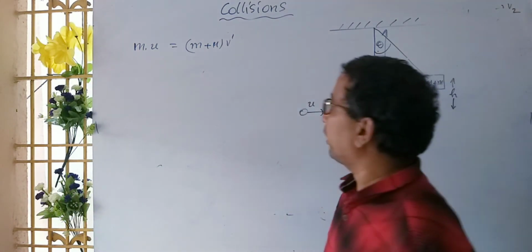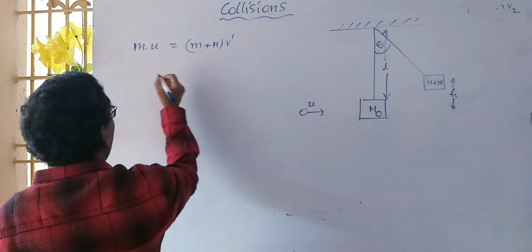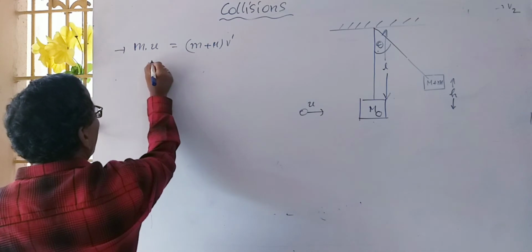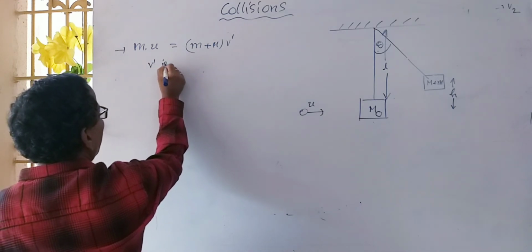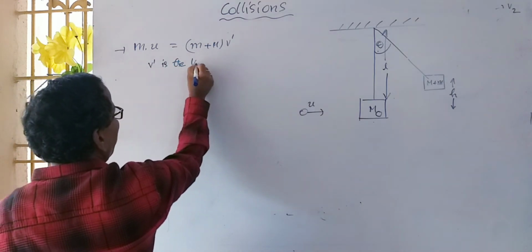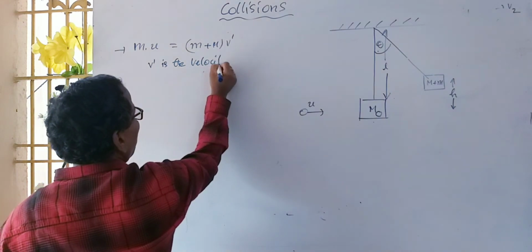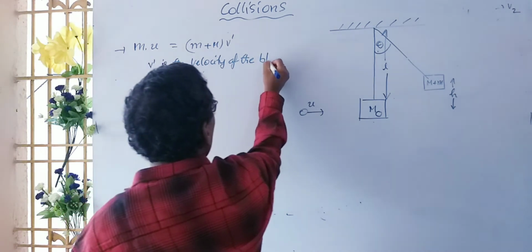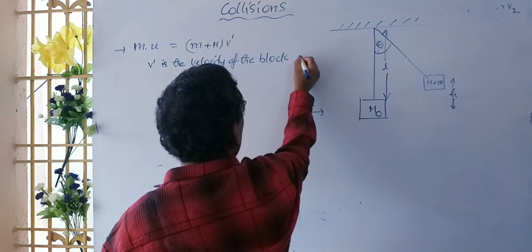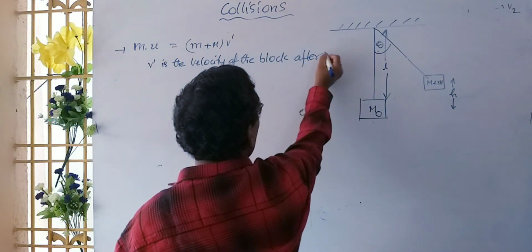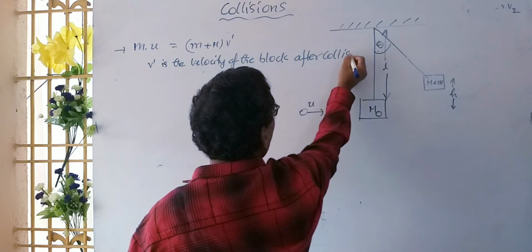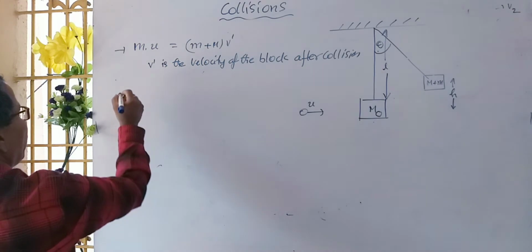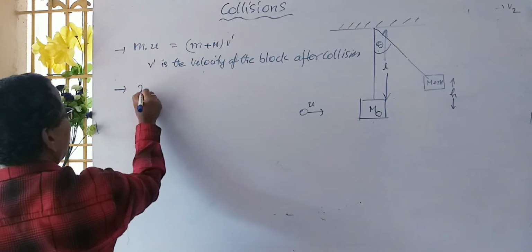This is the first formula. Here v dash is the velocity of the block after collision.